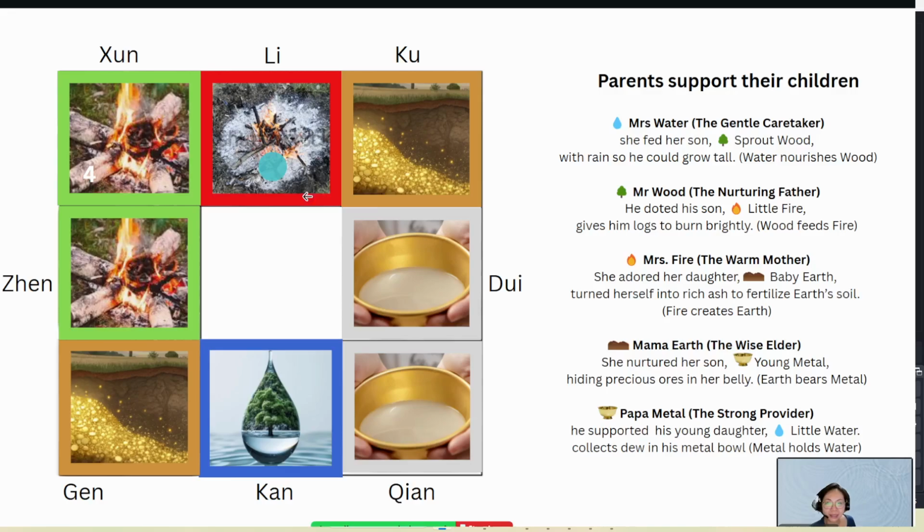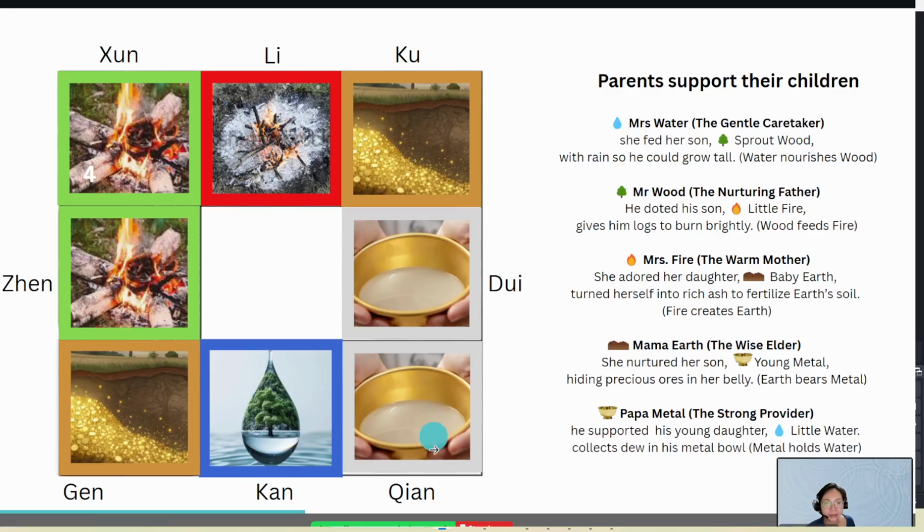I've highlighted the boxes with color in the border, so it's easily identifiable. This is Kun, supposed to be Kun. There's a typo here, and it's earth. This gray color is supposed to be metal color, metal. Qian is metal as well. Okay, this is metal.